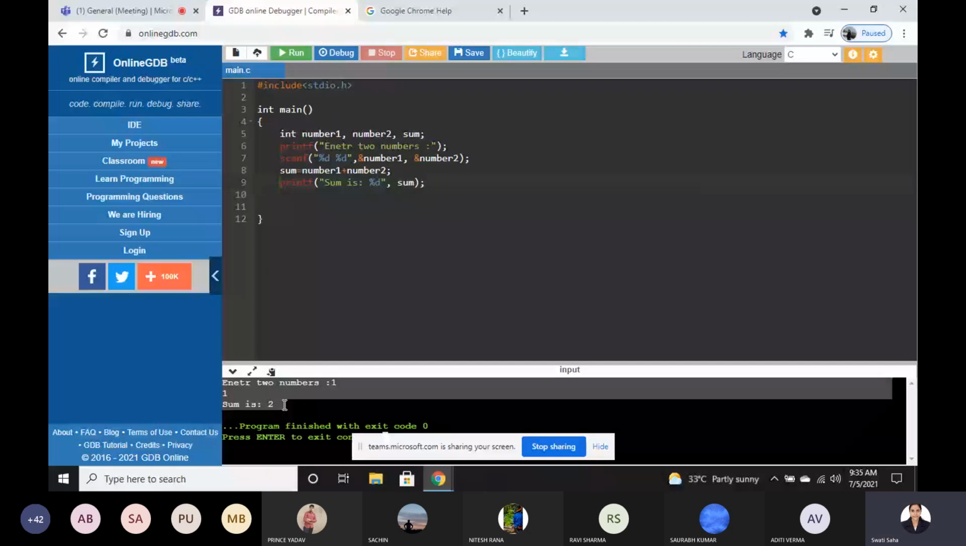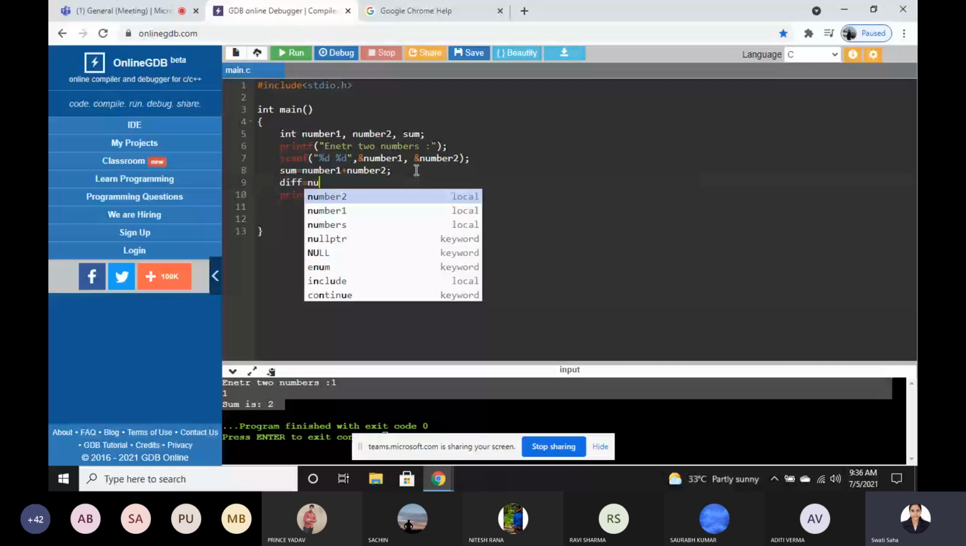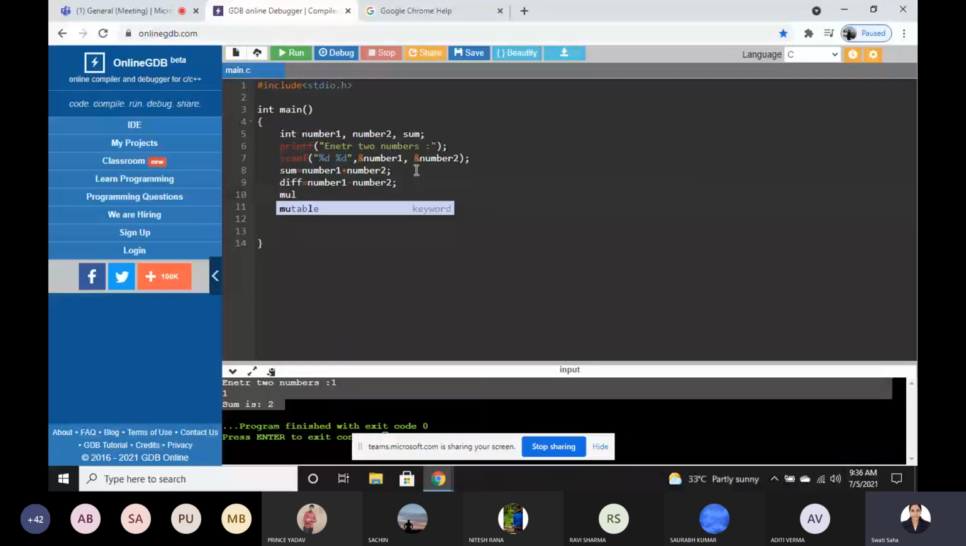Okay. Now you can do other things also. Here I have just found the sum. If you want to find the difference, then write diff. What is the difference? Number 1 minus number 2. If you want the multiplication, we can define mul equal to number 1 star number 2. If you want the division, number 1 divided by number 2.